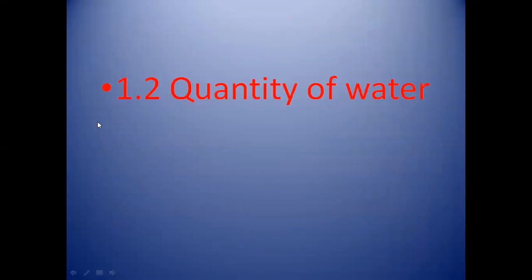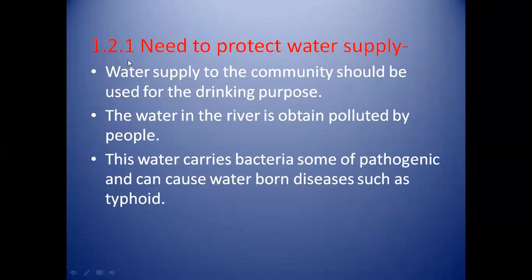Now the second point of the first chapter is quantity of water. The quantity of water means the water which can be used for daily purpose. Now see the first point of quantity of water: need to protect water supply. Water supply means the water which can be supplied to any city or any town.